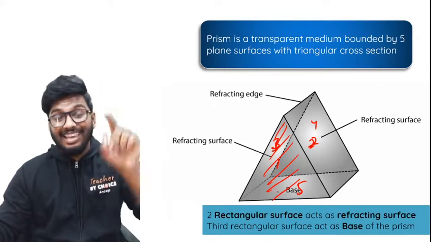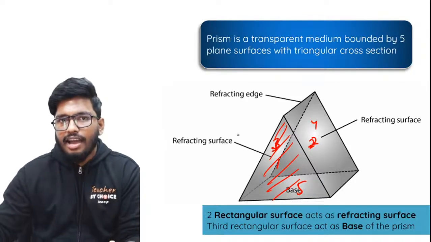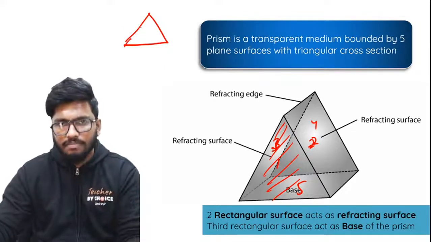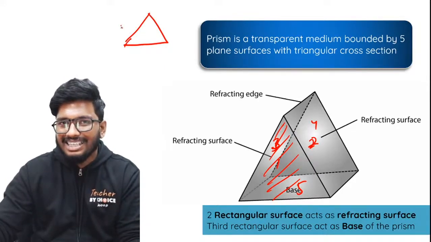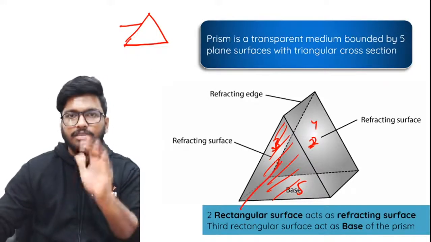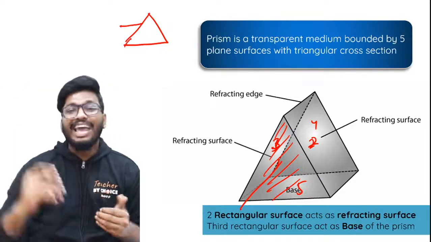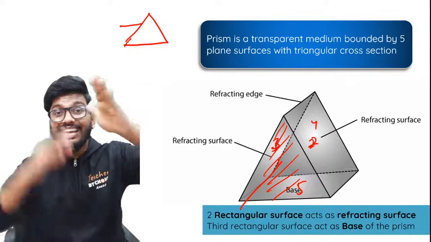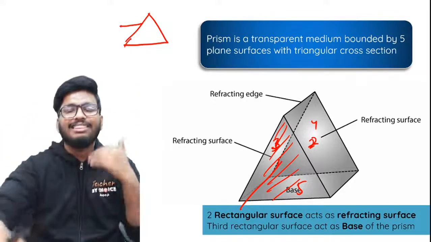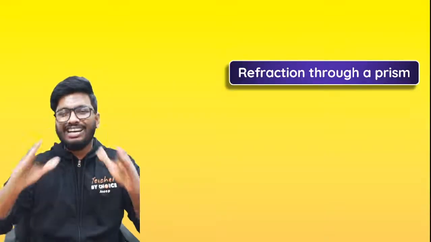Now, in the case of a prism, the refraction happens through the inclined surfaces. So the ray of light is incident on the inclined surface, not from the front. The ray of light is not incident from the front and then coming out of the back. No, the ray of light is incident on the inclined surface. Those 2 rectangular surfaces which are inclined are the ones where the ray of light is incident. So that is the refracting surface.